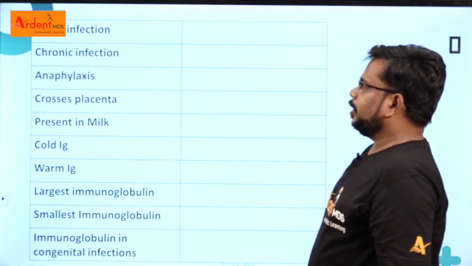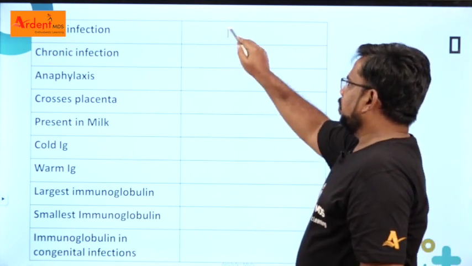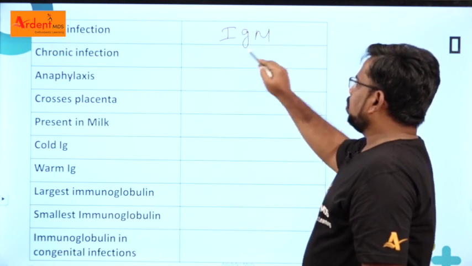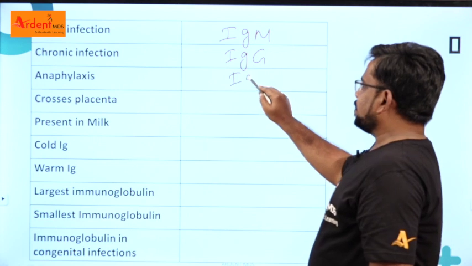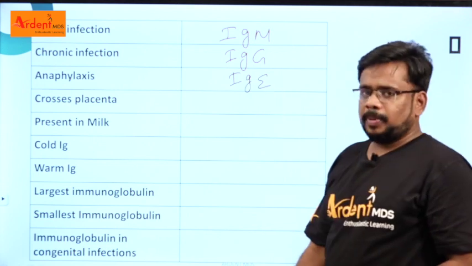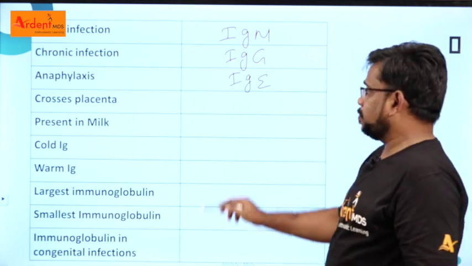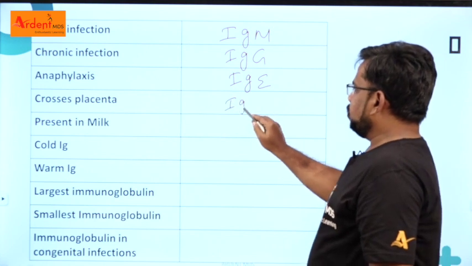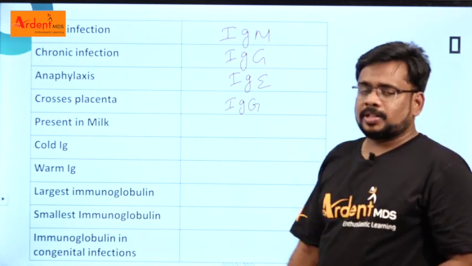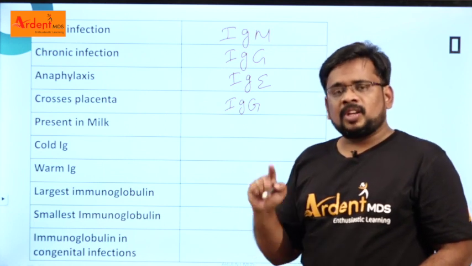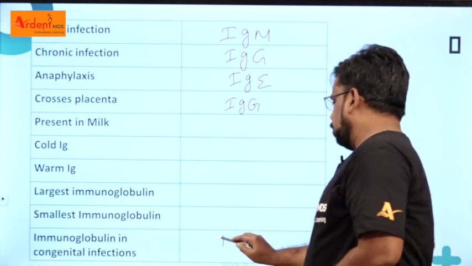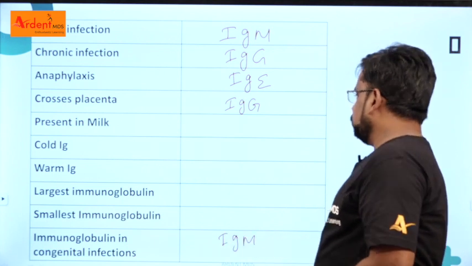Which immunoglobulin is involved in acute infection? IgM. Chronic infection, IgG. Anaphylaxis, IgE. The only immunoglobulin which crosses the placenta is IgG, but the immunoglobulin present in congenital infection is IgM. Right.